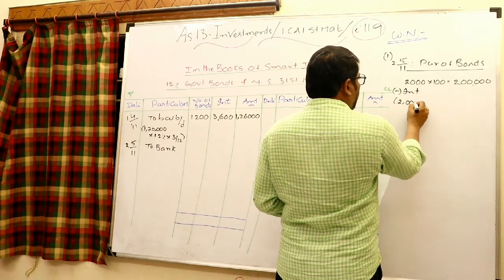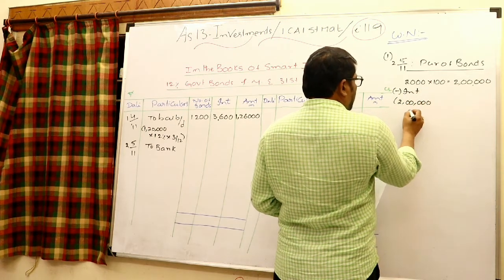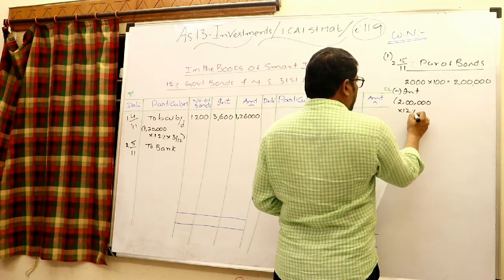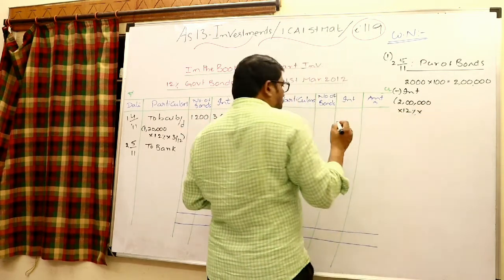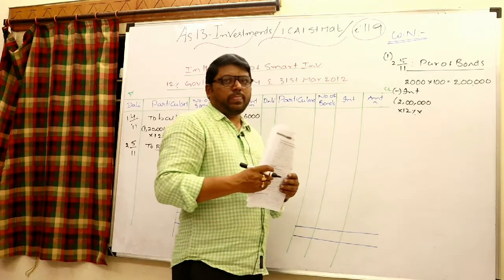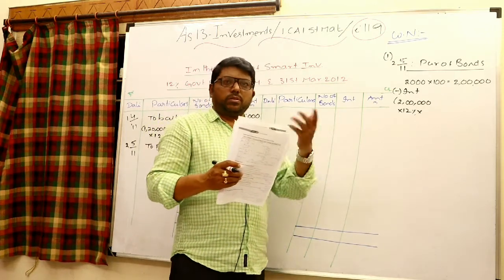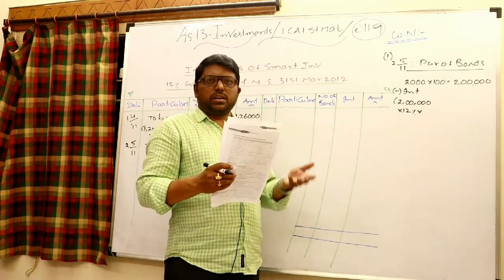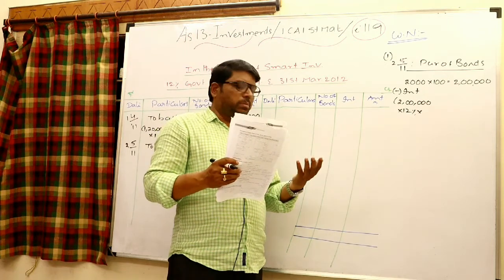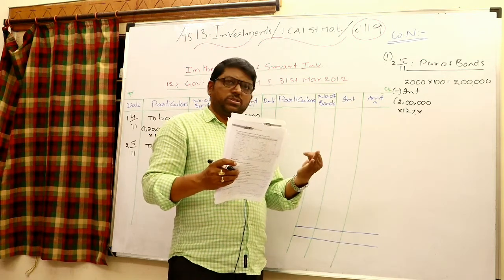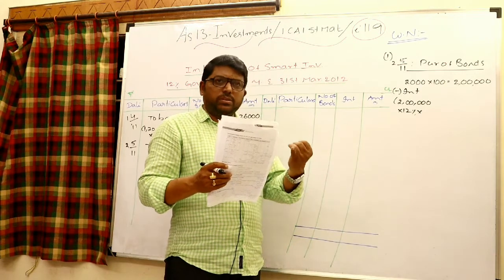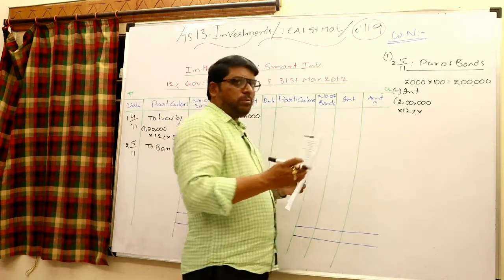Interest is always to be calculated on face value, as I said, 2 lakhs into 12% into, check it, you are actually purchasing in the month of May. And after one more month, in June, the company will pay the interest. Earlier in December the company paid. After December, it means January, February, March, April. This is May 2nd. Only 4 months, January, February, March, April.